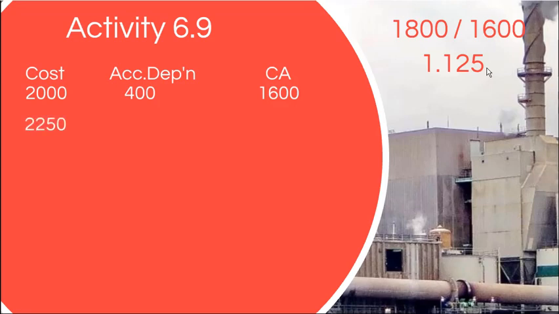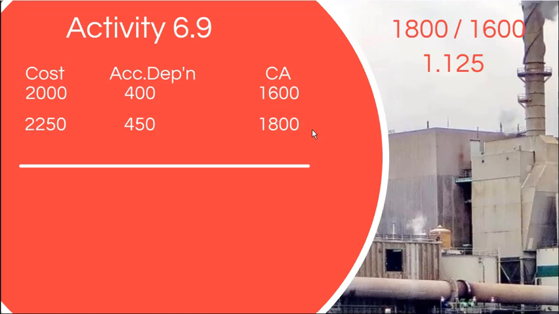So accordingly, cost can be multiplied by this ratio. Accordingly, cost will be increased by 250 to 2250, and accumulated depreciation 400 multiplied by this ratio 1.125. Accordingly, accumulated depreciation account balance now should be 450. Then it will give you the result that we wanted to achieve, that is, the new carrying amount of the asset should be 1800. We will now see how to do this adjustment in the ledger account.